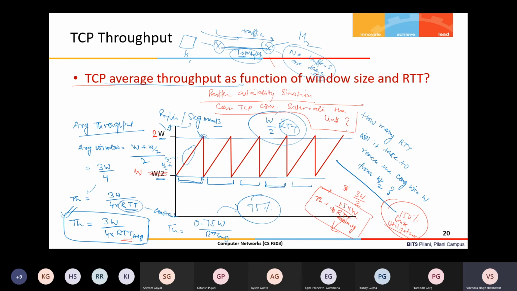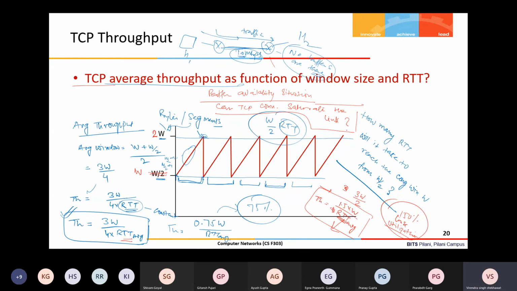No drop means it's 100%, I can send at that rate. But with a finite size buffer, even if your packets never drop, you still cannot get maximum utilization, because the RTT is going to increase.